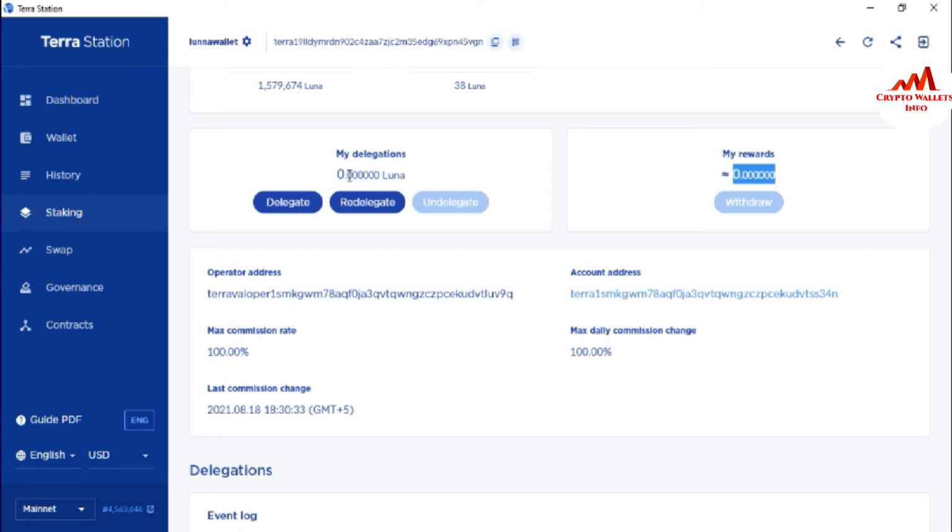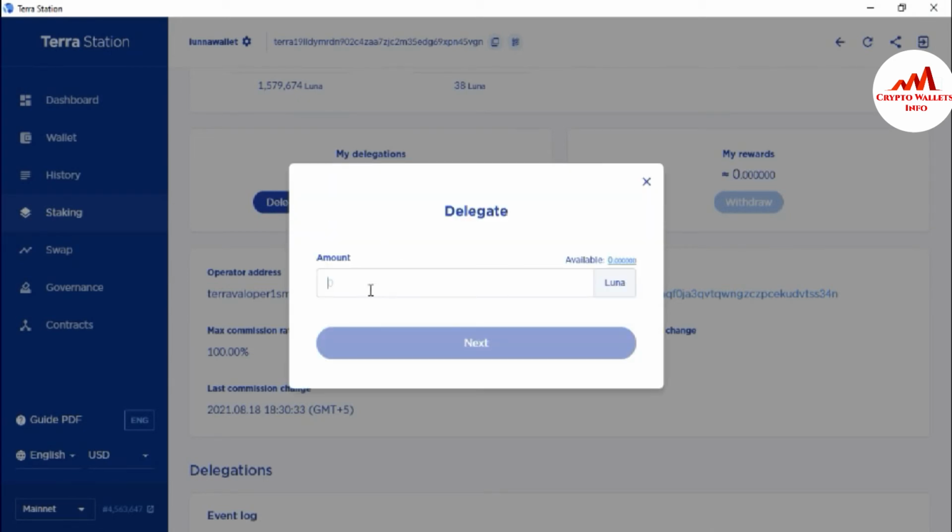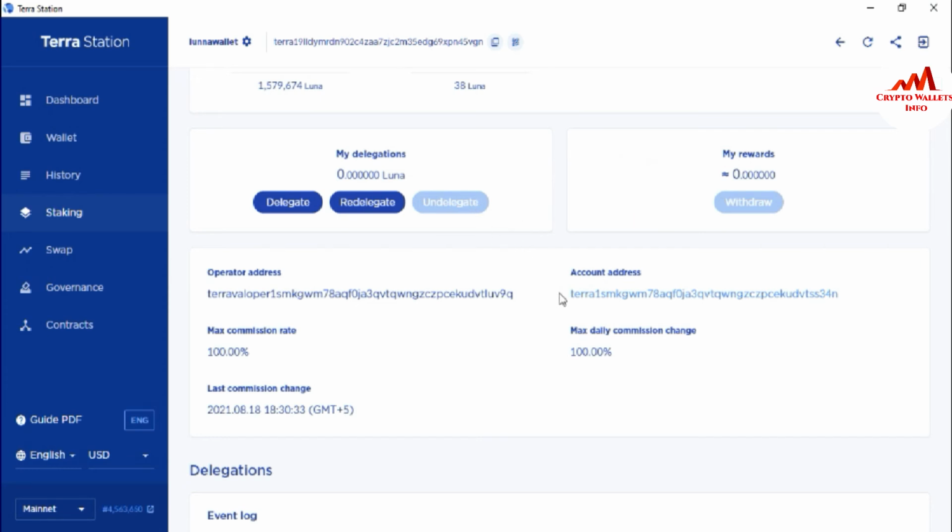So if you need to delegate your coin, simply click on delegate. After that, let's suppose you have 10 Luna. You simply write 10 Luna here. I have no balance, so it shows insufficient balance. But if you have 10 Luna, you simply click on next, and after that your coin will be delegated to this address.